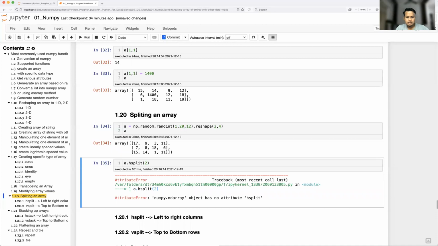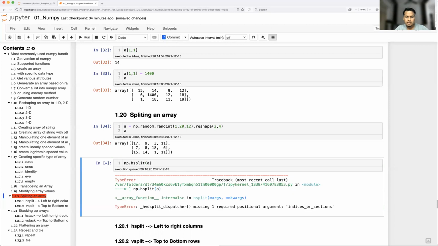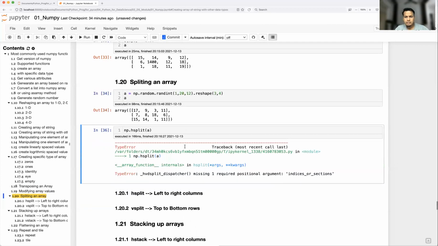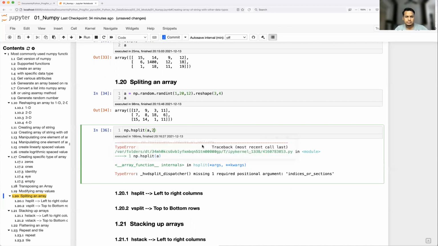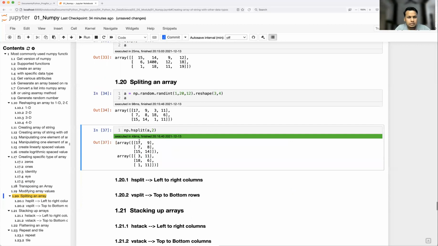See here, missing one required positional argument, indices or sections, correct? It takes an array and indices or sections. So I'm just going to divide into 2 parts. Will it work? Exactly. So 17, 7, 15, that's fine, and here 9.